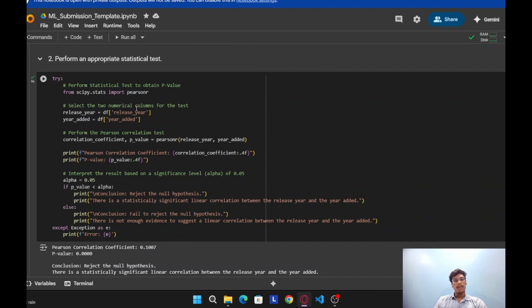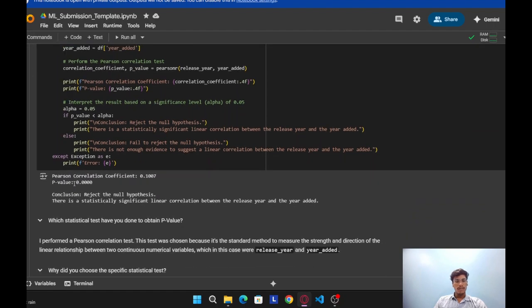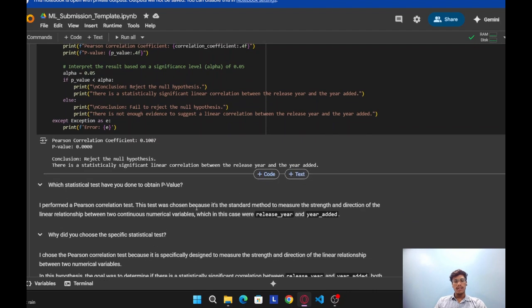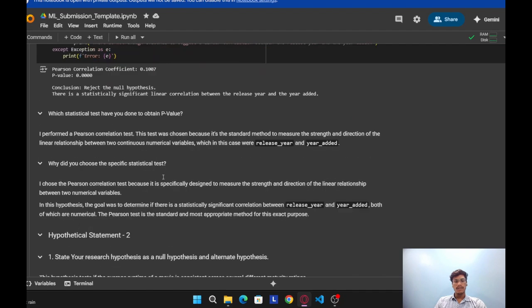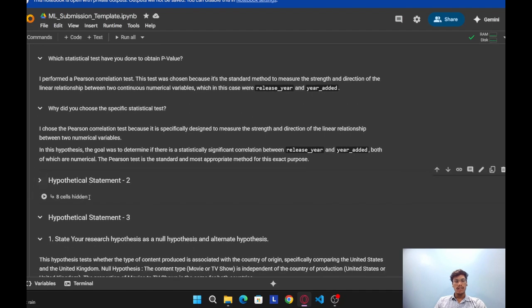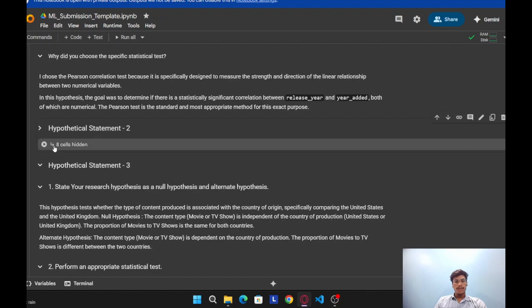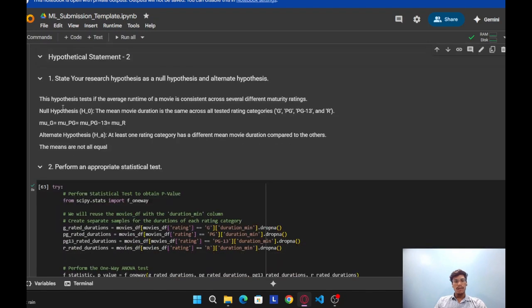So here I have performed the statistical test to obtain the p-value. The p-value is 0.000. Conclusion: we reject the null hypothesis. There is a statistically significant linear correlation between release year and year added. So hypothetical statement 2. Here the hypothesis tests whether the average runtime of a movie is consistent across several different maturity ratings. The categories here are G, PG, PG-13 and R.